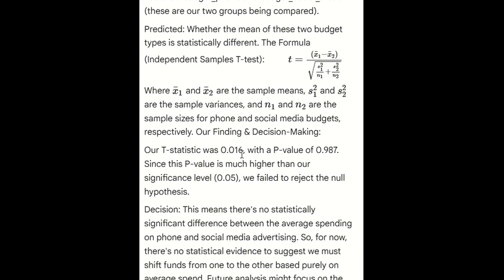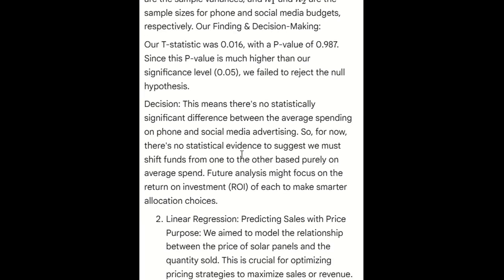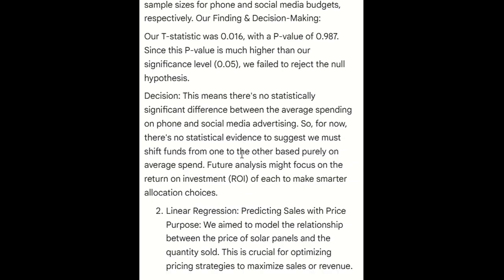For findings and decision making, our t-statistic was 0.016 with a p-value of 0.987. Since this p-value is much higher than our significance level, we failed to reject the null hypothesis. Decision making: what decision did we make from this? This means there is no statistically significant difference between average spending on phone and social media advertising. So for now, there is no statistical evidence to suggest we must shift funds from one to the other based purely on the average spend. Further analysis might focus on the return on investment